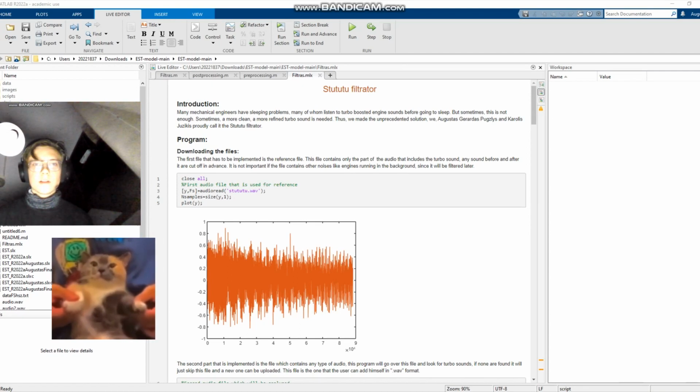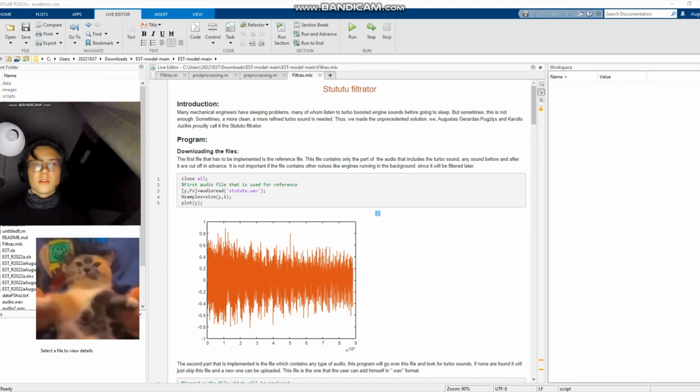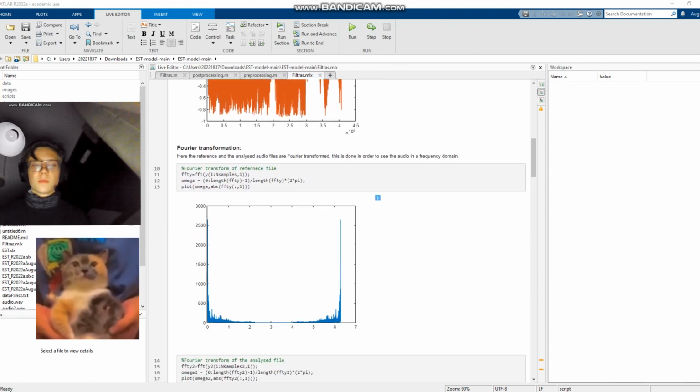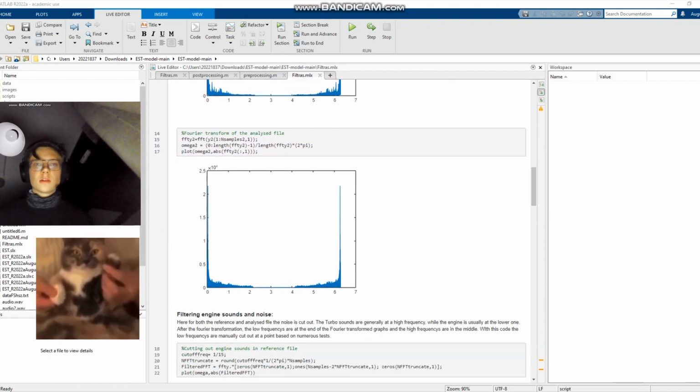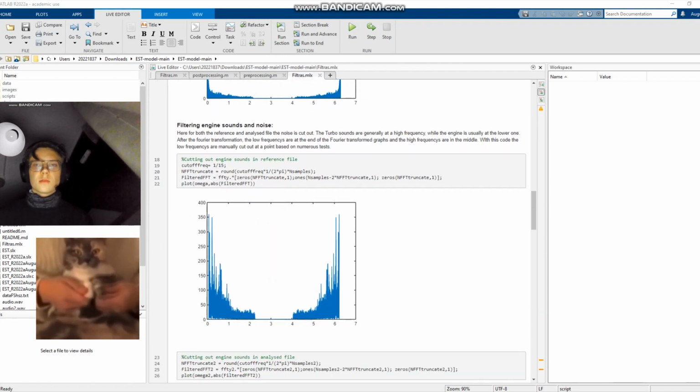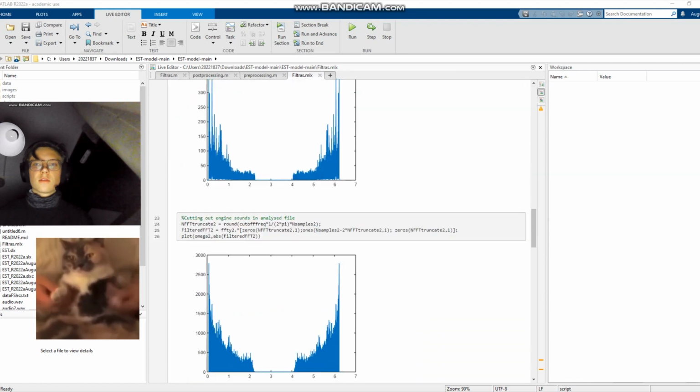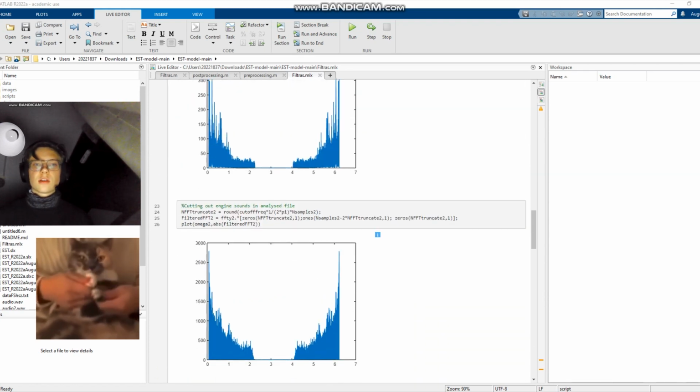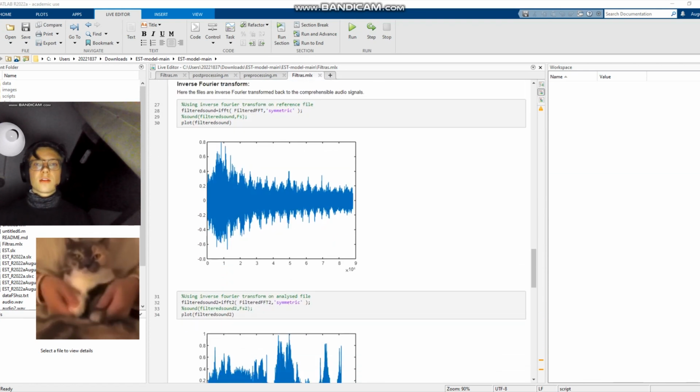First of all, the reference file and the file added by the user are loaded. Then the Fourier transform for both sides is made to see the signals in the frequency domain. After that, the low frequency sounds that can be seen at the end of the plots are cut out of the signals. Since the turbo sounds are at high frequencies, the noise is easy to cut out.